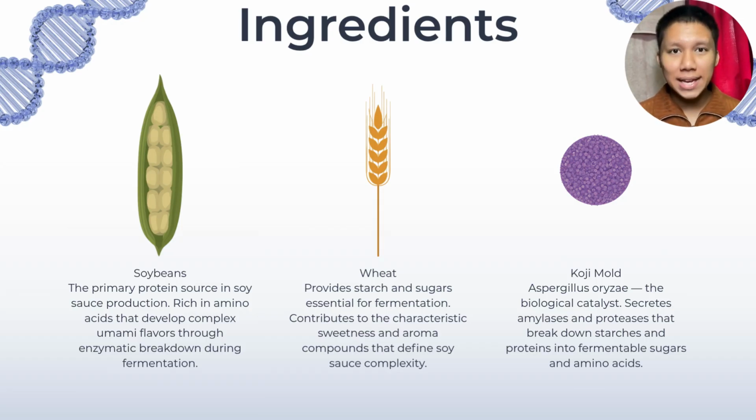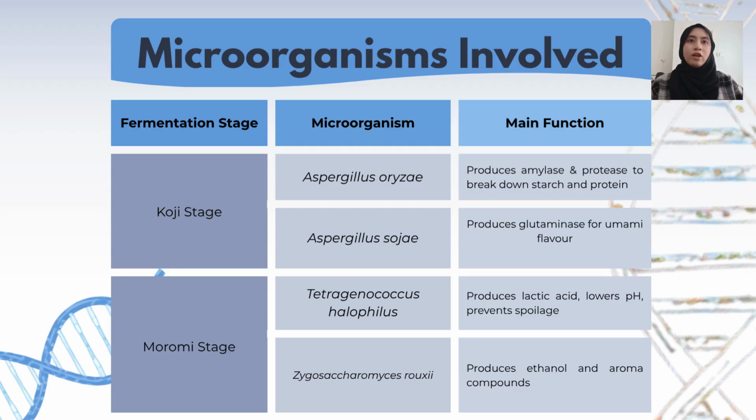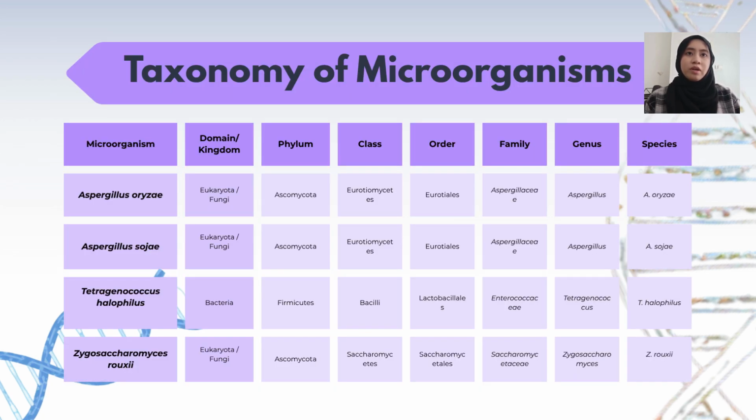Here are the main ingredients in soy sauce: soybean, koji malt, and also wheat. Hello everyone, now I will explain the microorganisms involved in soy sauce fermentation and their taxonomy. Soy sauce production involves two main fermentation stages, which are the koji stage and the moromi stage. During the koji stage, the primary microorganisms are the fungi Aspergillus oryzae and Aspergillus zoyzae.